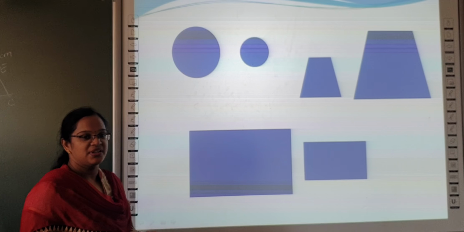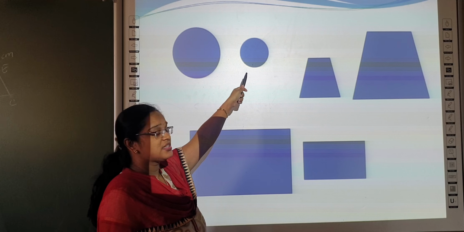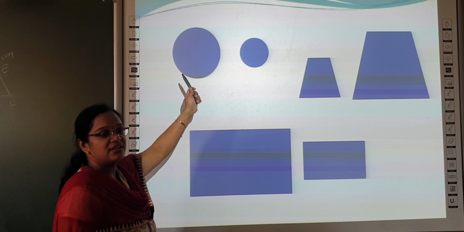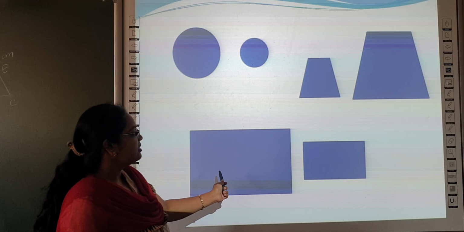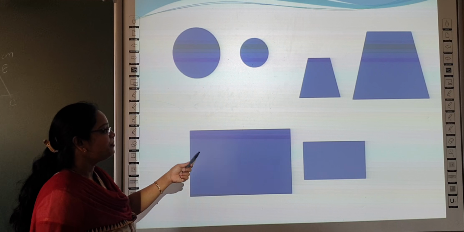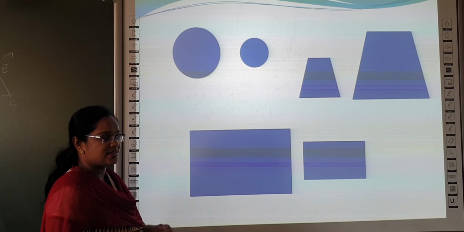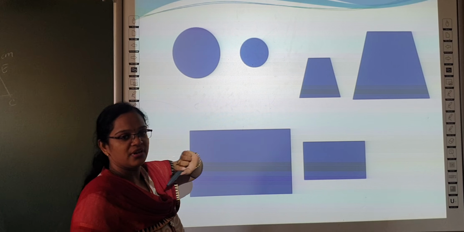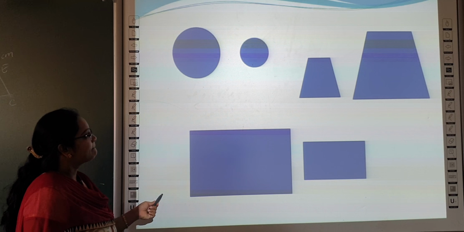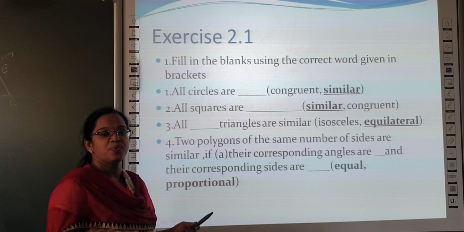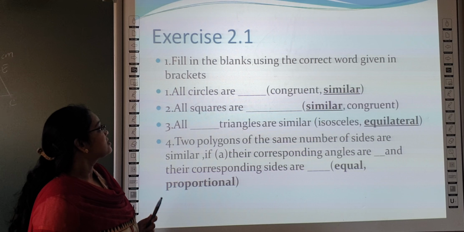These are examples of similar figures. Circles, look at the figure. Circles are said to be similar. They are the same shape, but the radii are different. Here, rectangles are said to be similar. They are the same shape, but different in size. Trapezium are said to be similar. Examples of similar polygons. So in your textbook, exercise 2.1 is regarding similar figures.